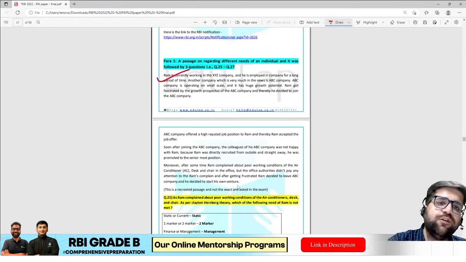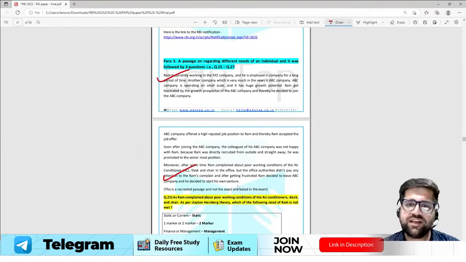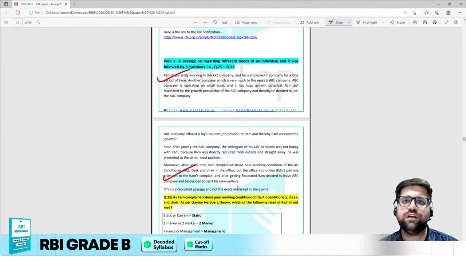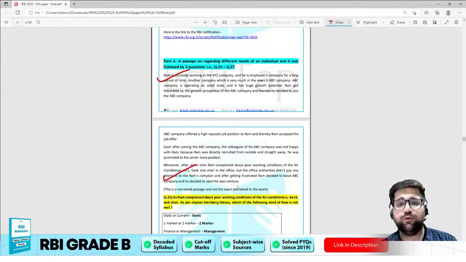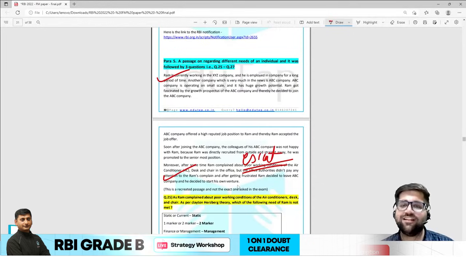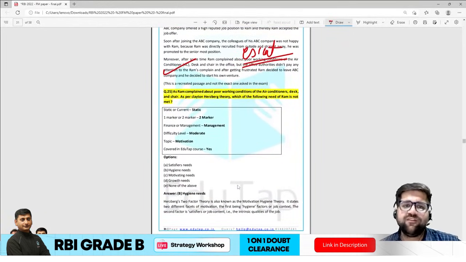Now, if you see, there was a paragraph given about Ram. Ram was working under XYZ company and later he was shifted to ABC company because of the growth prospects. Although I have tried to recreate the exact paragraph, I think the overall theme is the same. Now, question number 25.